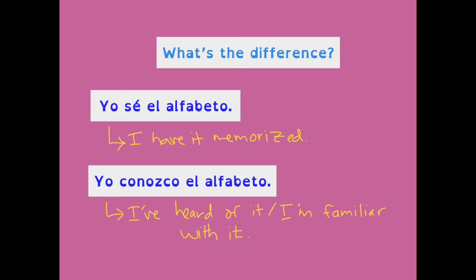I could repeat the whole thing to you, no problem. Versus, yo conozco el alfabeto, more like I've heard of it or I'm familiar with it. So, exact same sentence, I just swapped out the verb, but the meaning changes based on which verb you choose. Facts and information with saber, conocer more to be familiar with. So just be aware that that's the overarching difference between the two.